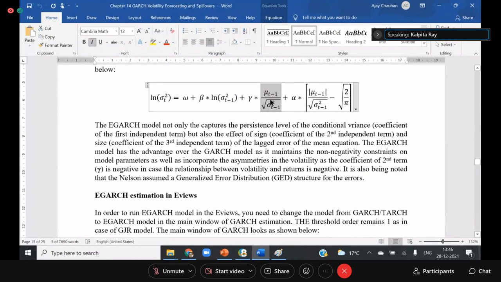This is the ratio of the actual volatility upon the expected volatility. So sigma t minus 1 is the expected volatility of today, and this is the actual volatility of today. And this portion is converted into size effect and sign effect. So in this way, we broke down the mathematics.